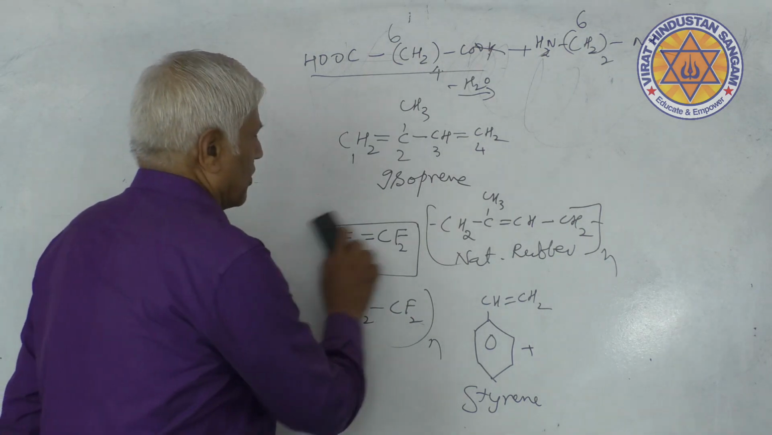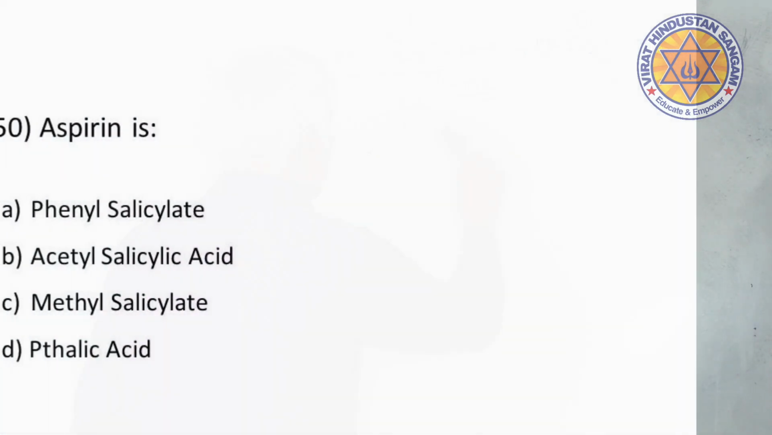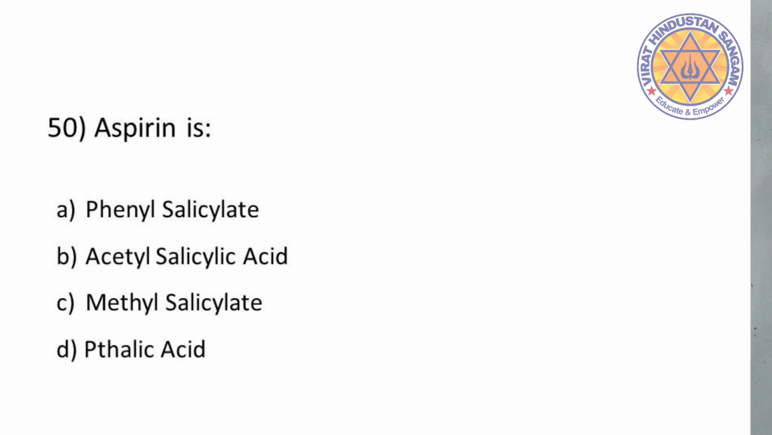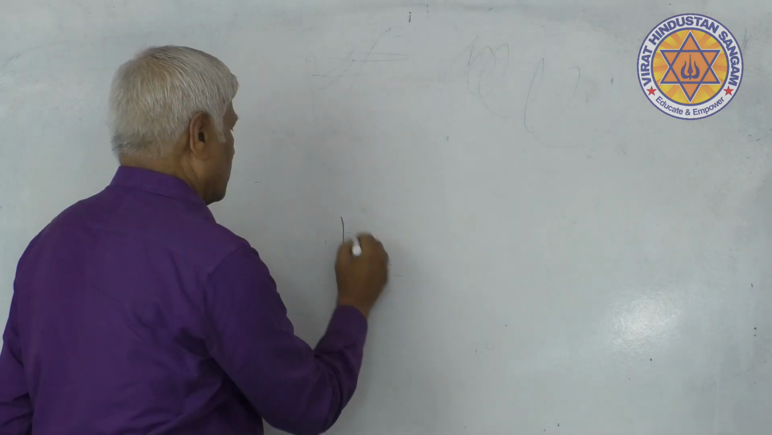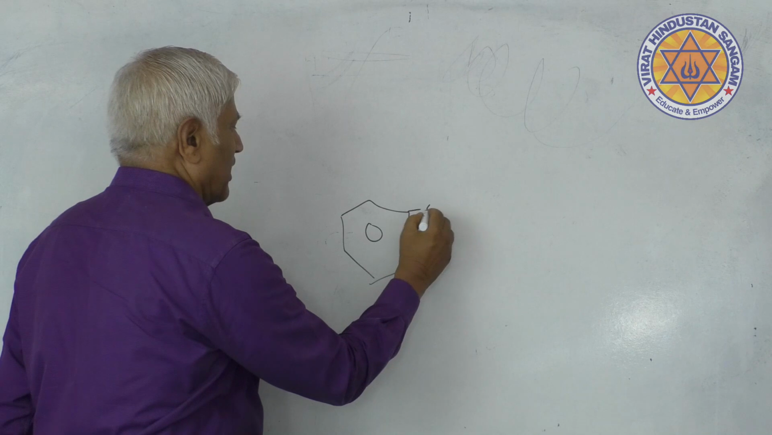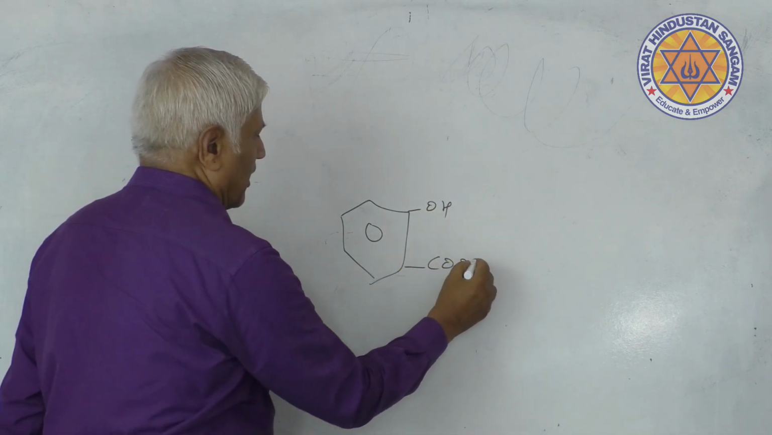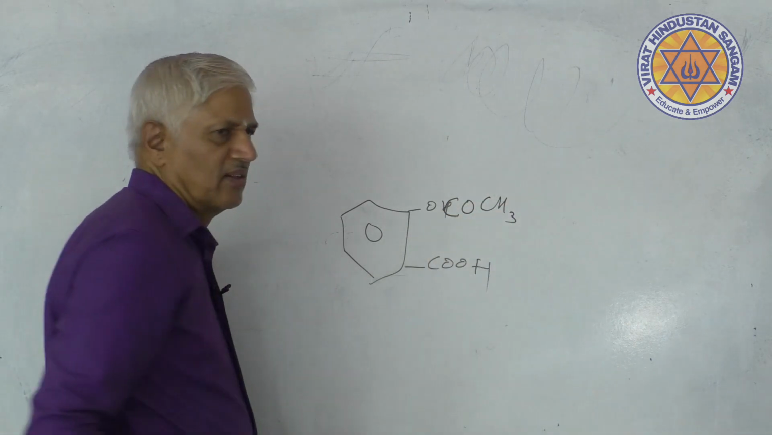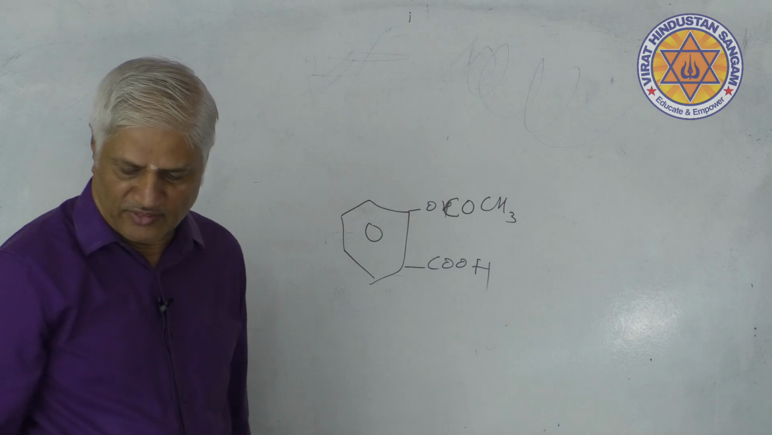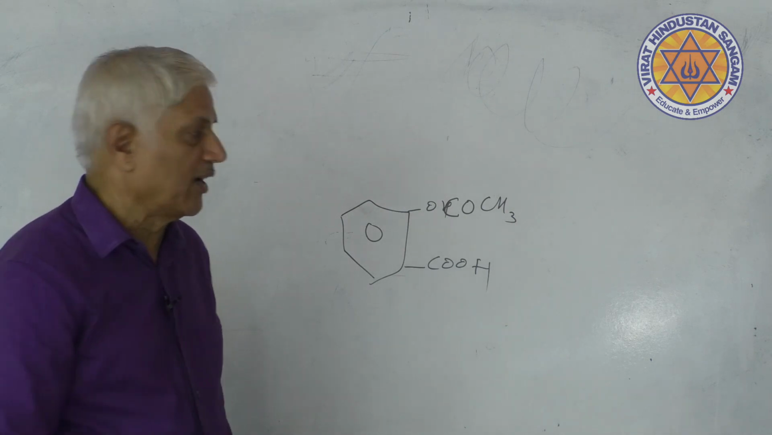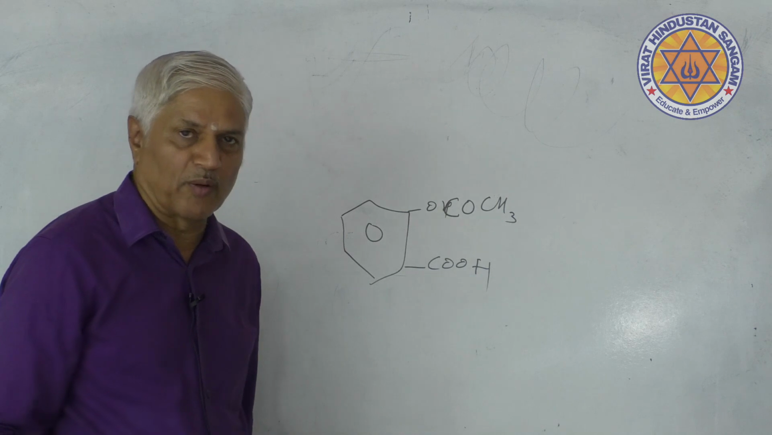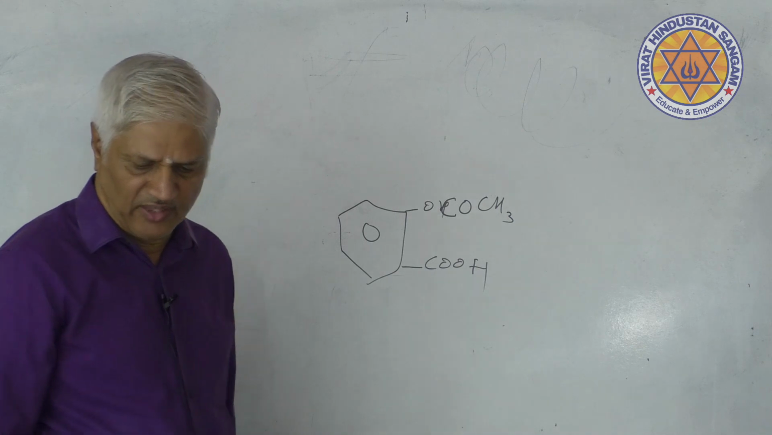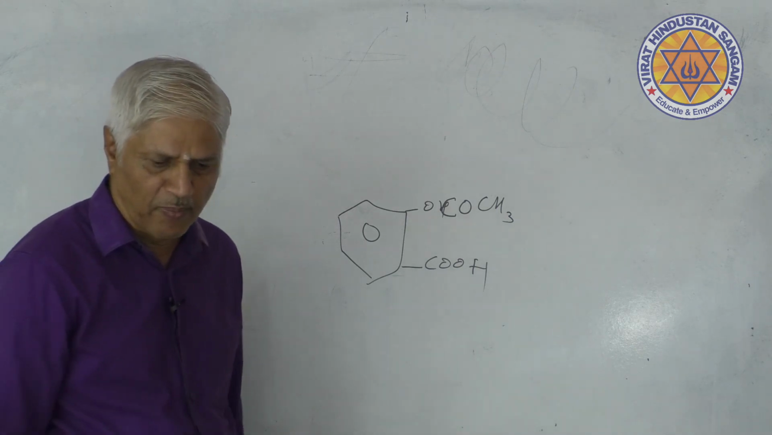Yes, next question is also very easy. What is aspirin? Chemical name of aspirin. Yes, it is acetyl salicylic acid. Yes, salicylic acid is this. This is salicylic acid, acetyl salicylic acid. So that is aspirin, acetyl salicylic acid. You know it. What is the chemical name of crocin? Paracetamol. So acetyl salicylic acid is the chemical name of aspirin.